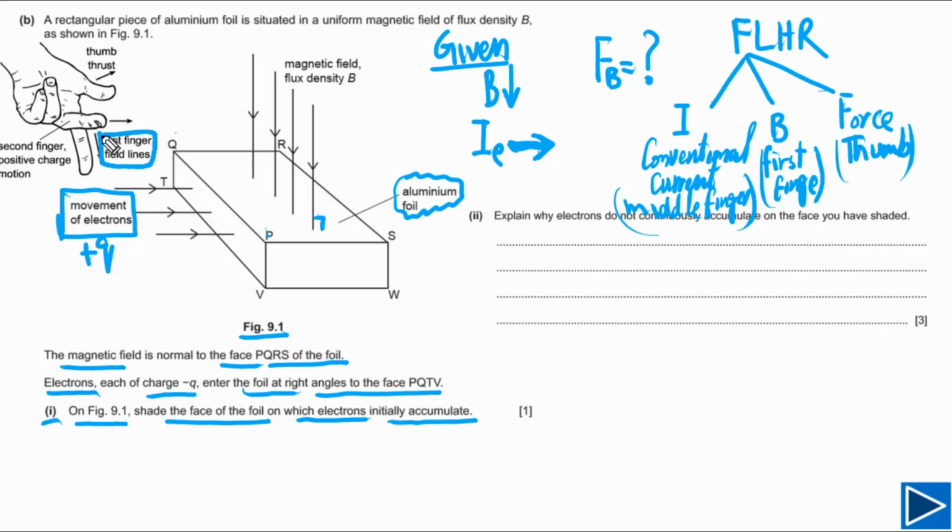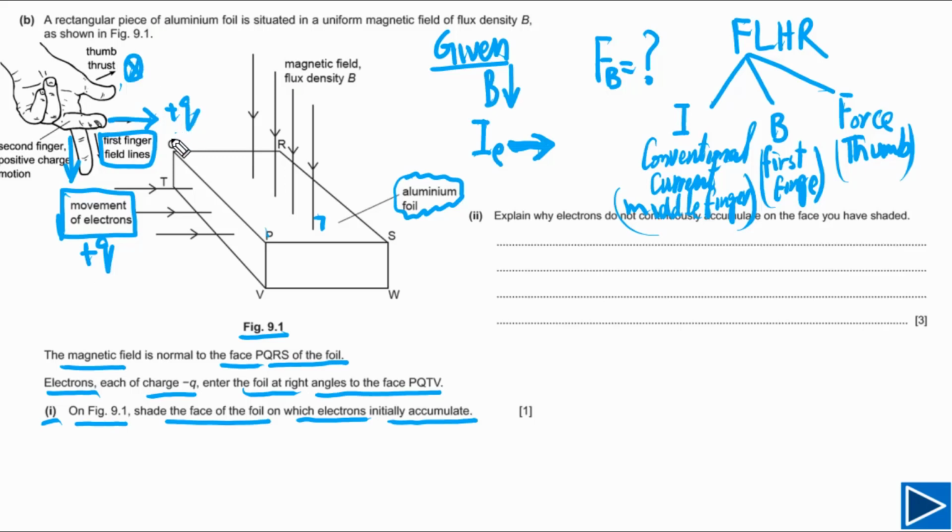As you can see here, I have already drawn the direction of the magnetic field. In this case, the flow of electrons, we are assuming the electron is a positive charge for now. So this is to the right. This is the direction of positive charge, so to the right, and the force is pointing into the page. So I will just draw a small cross here into the page.